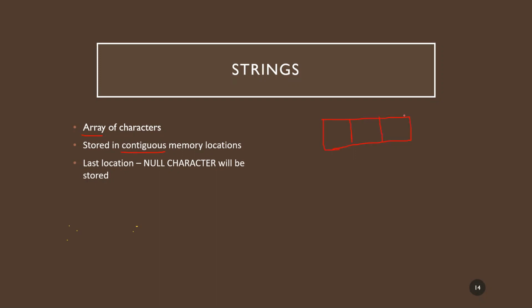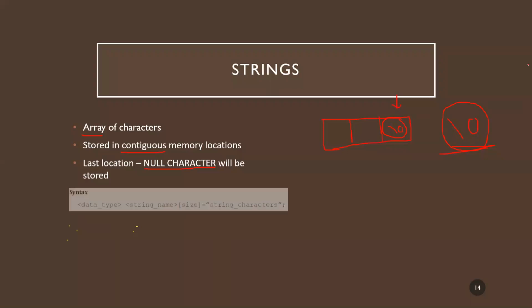Compulsorily the last location has to store a null character, which is indicated by \0. This is called a null character. So the last location will compulsorily have this.